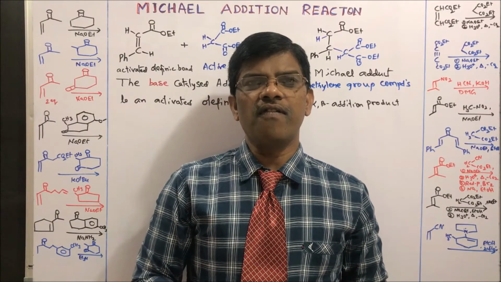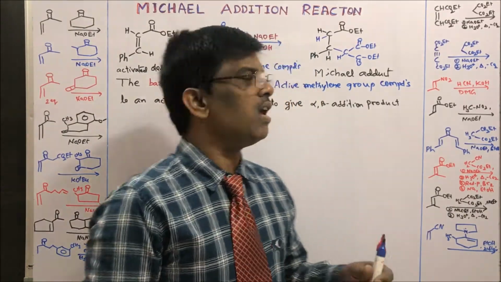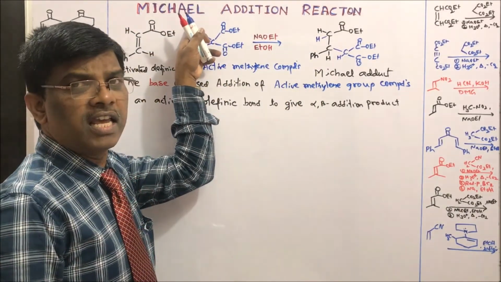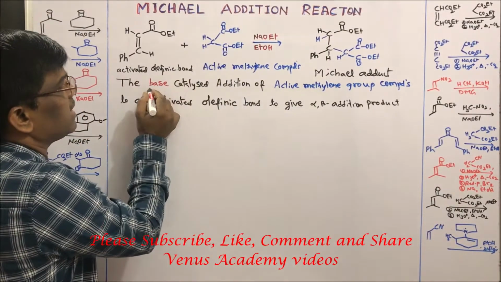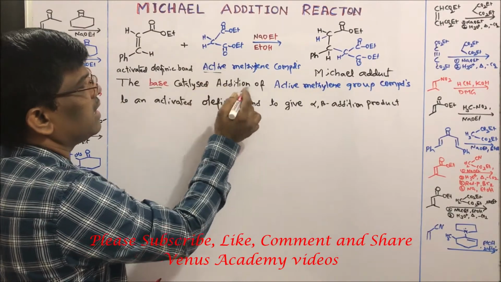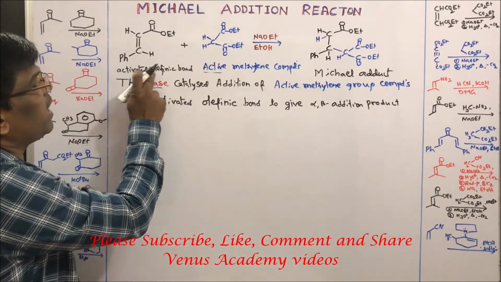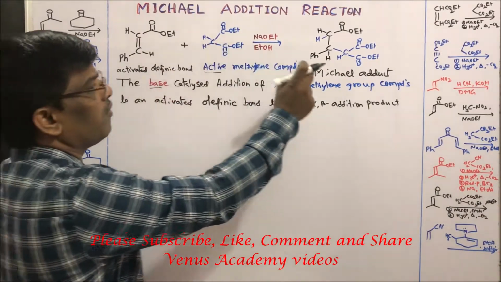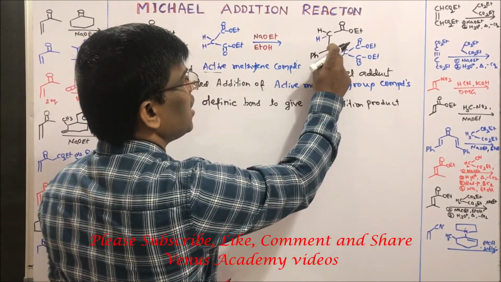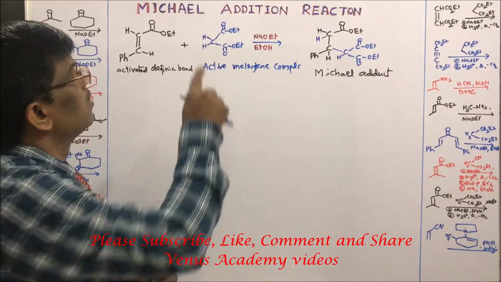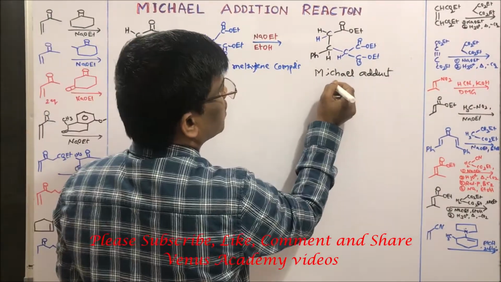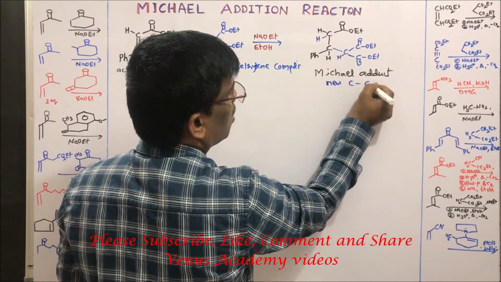Welcome to the series of organic chemistry name reactions. Today we are going to learn a very important name reaction of organic chemistry, that is the Michael addition reaction. It is the base catalyzed addition of active methylene compounds to an activated olefinic bond to give an alpha beta addition product, which is also known as the Michael adduct. Michael addition reaction forms a new C-C single bond.